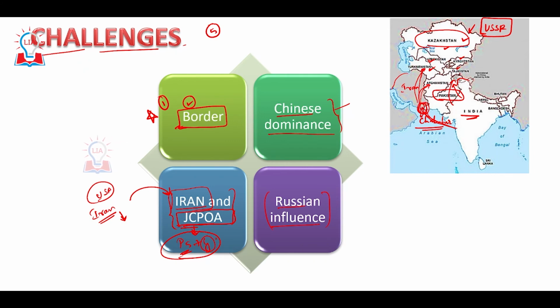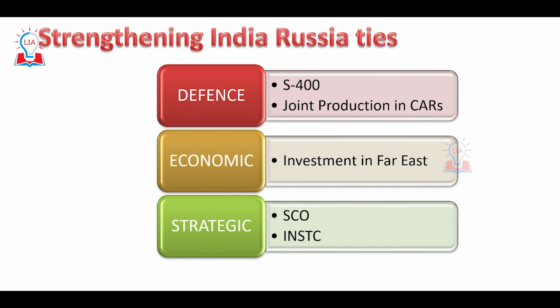Also these 5 countries along with Russia plus China, India and Pakistan have a regional grouping called the Shanghai Cooperation Organization in order to promote cooperation in the area.